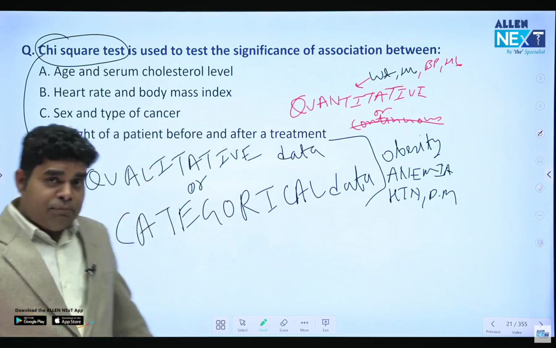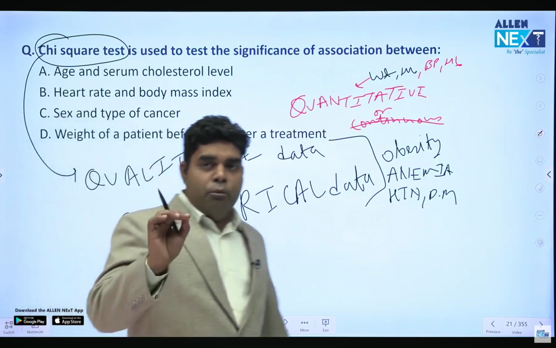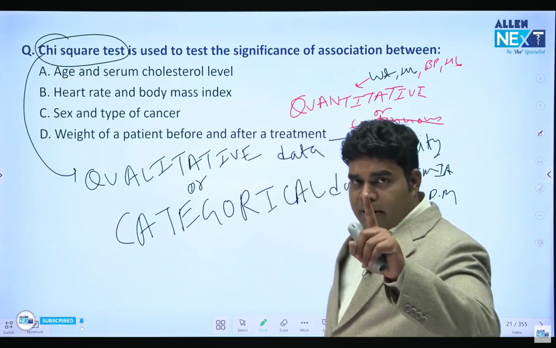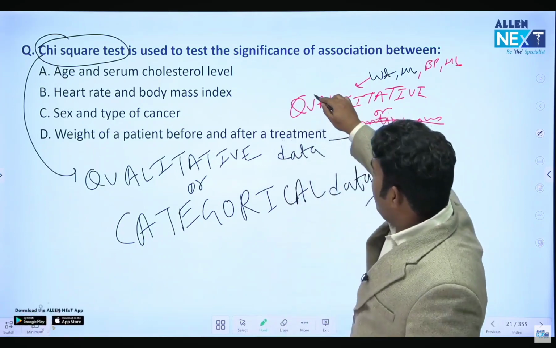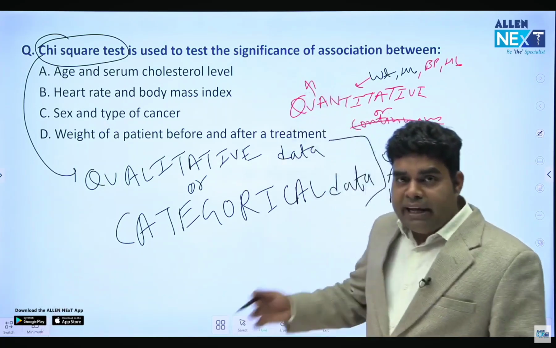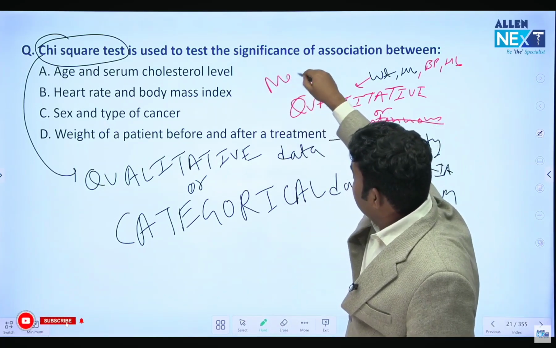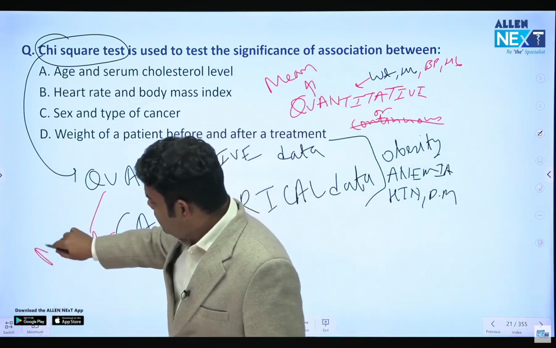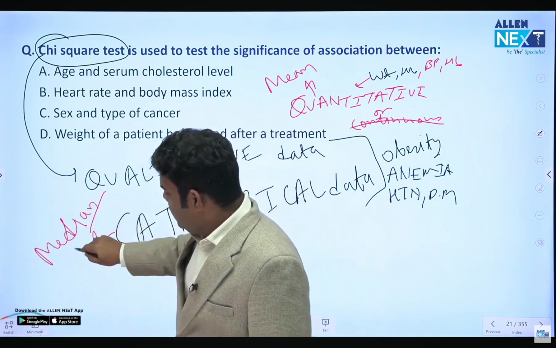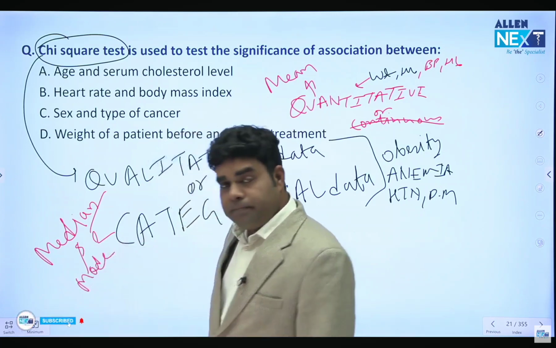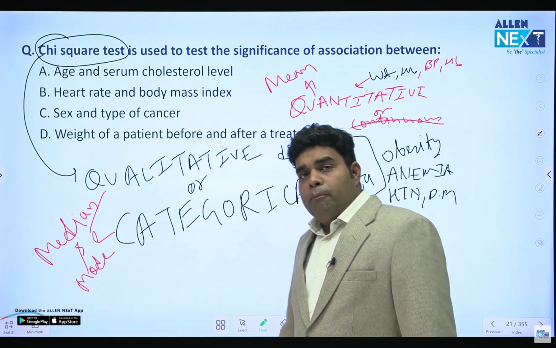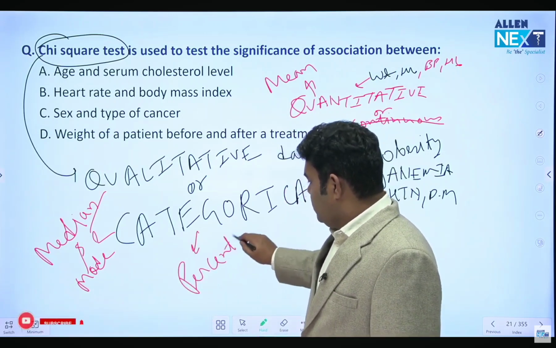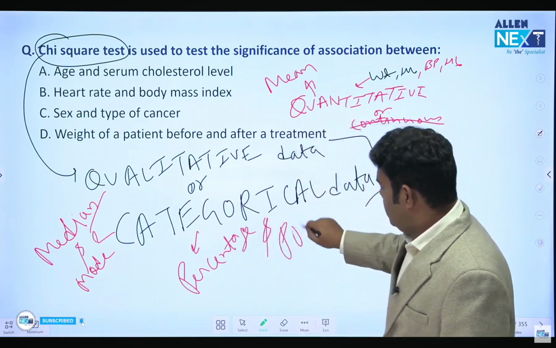The question they ask is whether median and mode are used for quantitative or qualitative data. Remember, if we have quantitative data which we can measure, like weight, height, BP, HB, there we use mean. But in case of qualitative or categorical data, we use median or mode. Along with median and mode, most of the time categorical data results come in percentage or proportion.